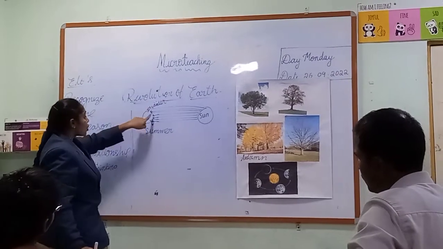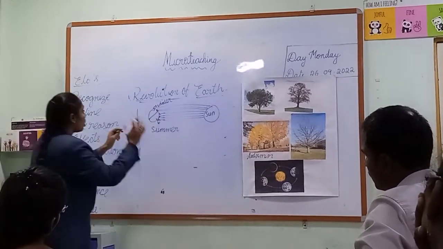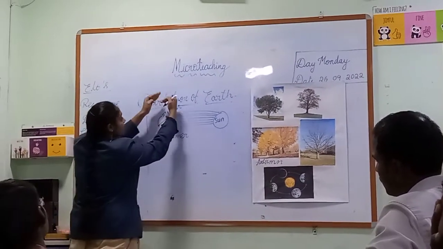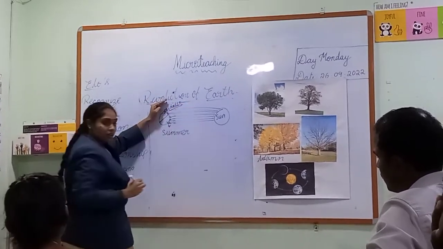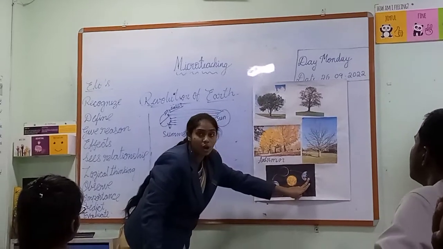Got it? In which portion we experience a lot of sun rays, there we experience the summer season. Where we experience fewer sun rays, there we experience the winter season. Clear? Now let us see another position of the Earth.